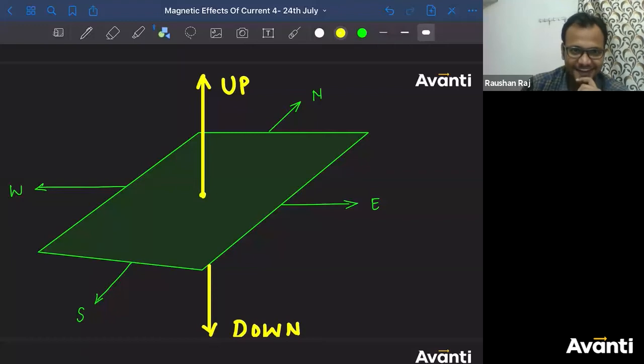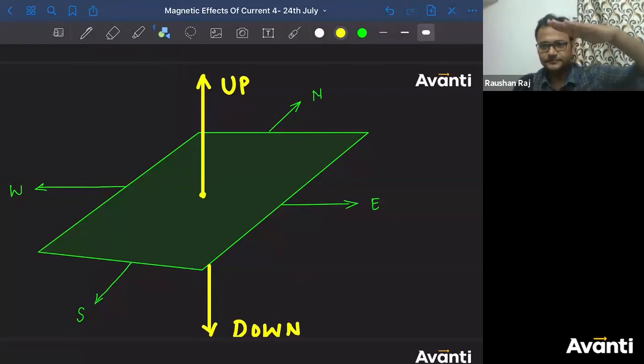Very good. Shaded portion का मतलब क्या? What is the meaning of that shaded plane? Which kind of plane is that shaded plane? Horizontal, vertical, or some other plane? Yeah, it is a horizontal plane. No, x, y, z नहीं, कुछ नहीं. It is a horizontal plane. ऐसा. ठीक है? X, Y, Z.